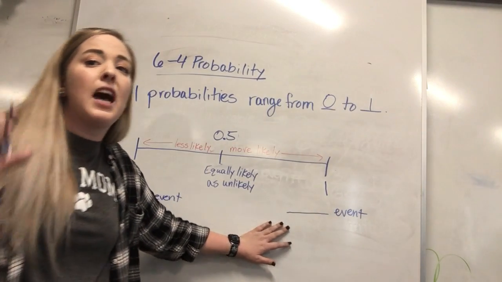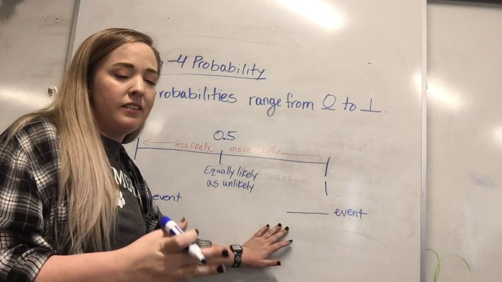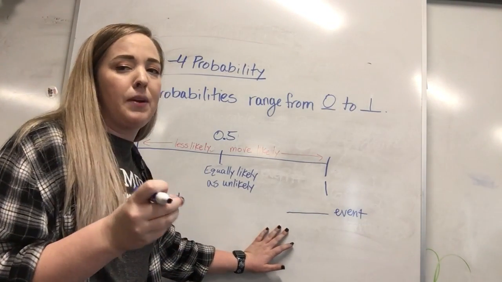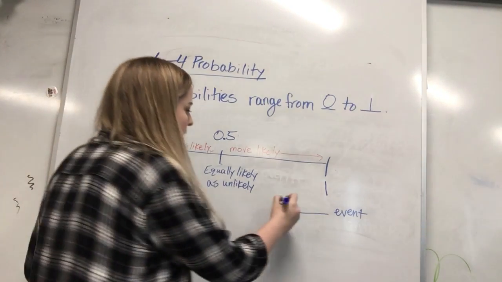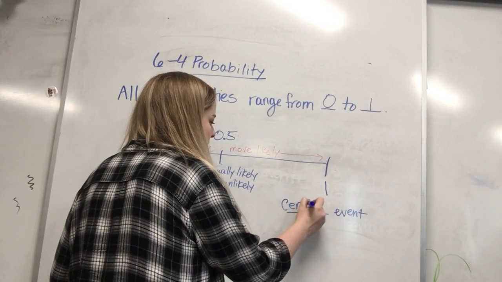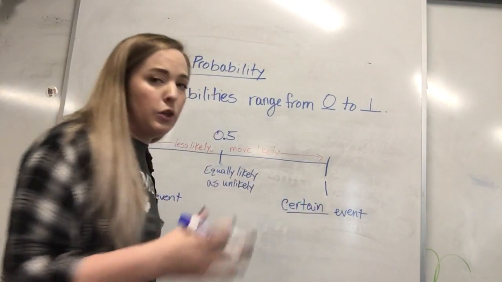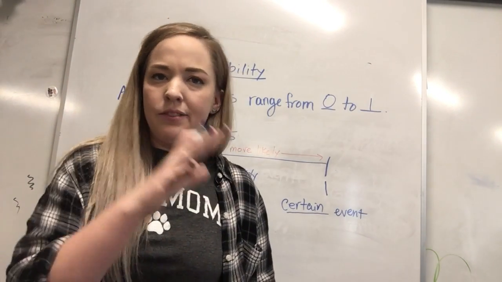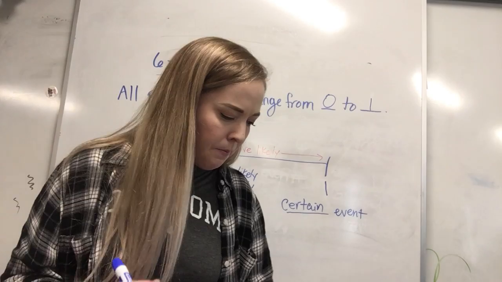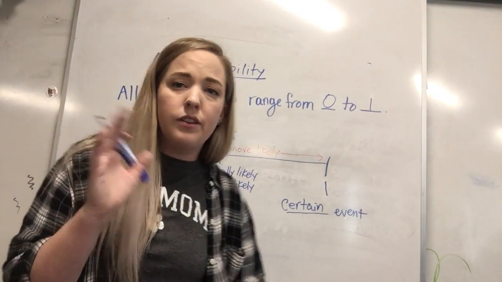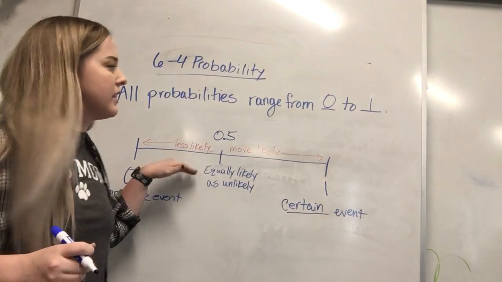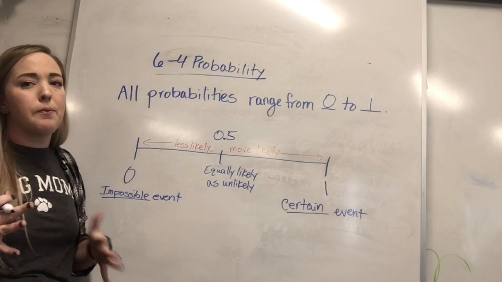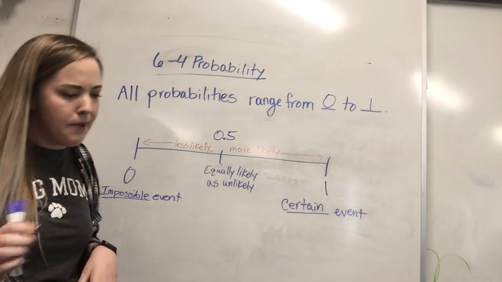And then if a probability equals 1, this means it's definitely going to happen, and it's called a certain event. So you can fill in that line with certain. Meaning if you're finding the probability of something and it ends up equaling 1, it's going to happen for sure, without a doubt. Basically, this number line illustrates that statement just so you have a better understanding of what it means.